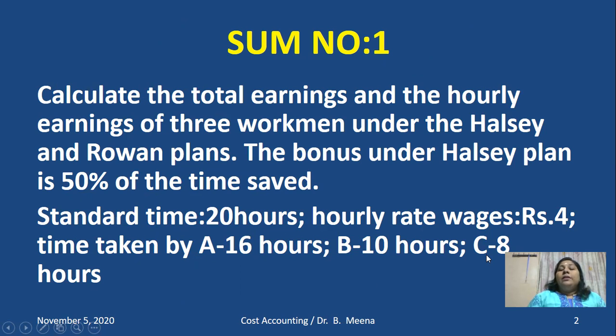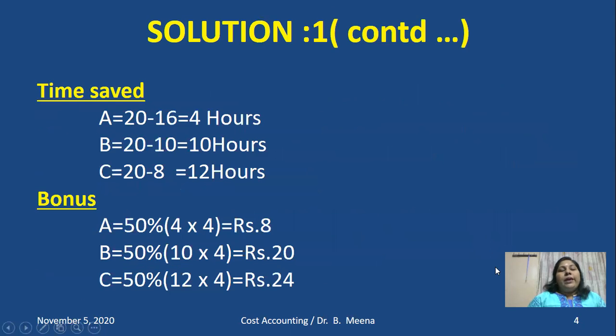And the same way, C worked only for 8 hours. He took only 8 hours, but the 20 hours is the standard time. So what is the time saved by C? 12 hours. So this is the way how we can calculate the time saved of A, B, and C as per this problem, by comparing the standard time with the time taken by each and every worker. So once we completed the time saved, then we will calculate the bonus of A, B, C.